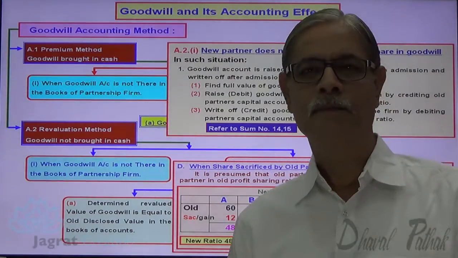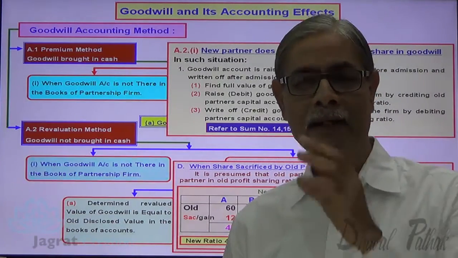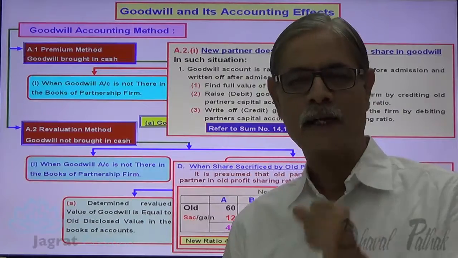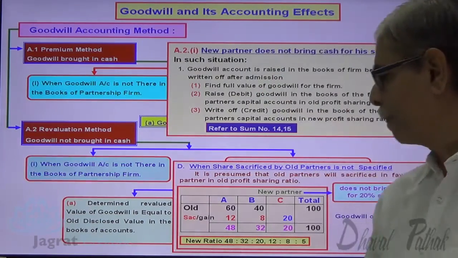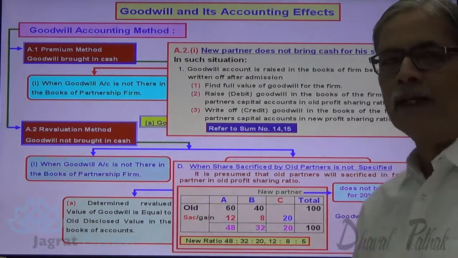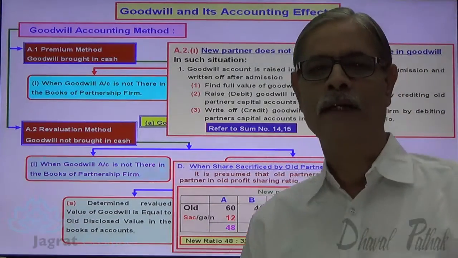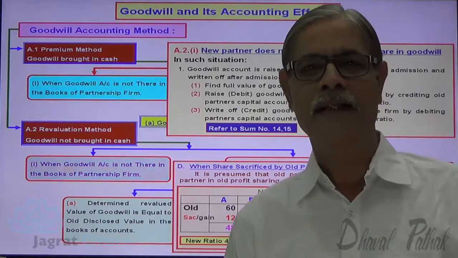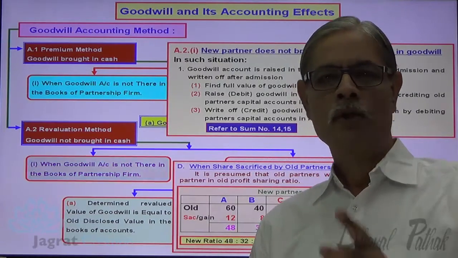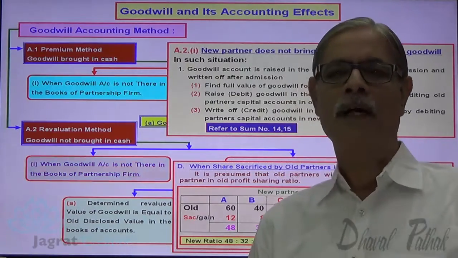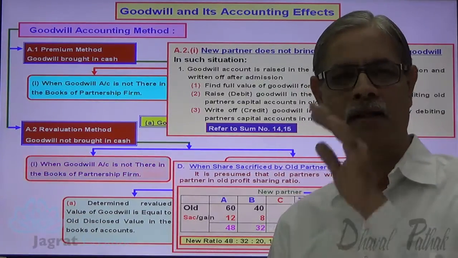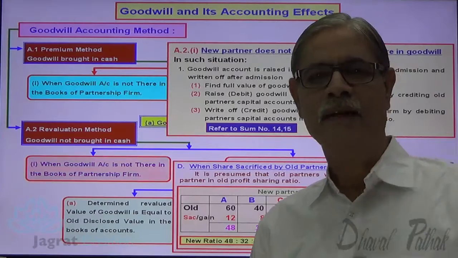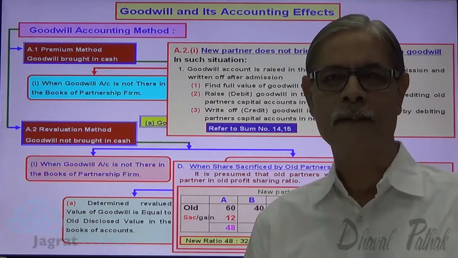What is the ultimate effect? The net effect is that C's capital account debit 20,000, to A's capital account credit 12,000, to B's capital account credit 8,000. So when the goodwill is not brought by a partner, the amount is deducted from his capital account and the same amount is credited to the sacrificing partners in the ratio of sacrifice. That's the philosophy.